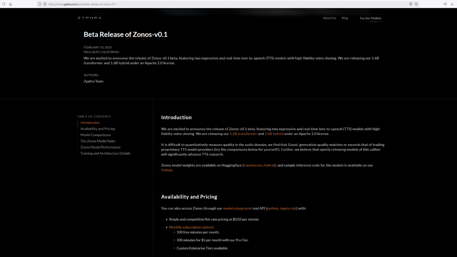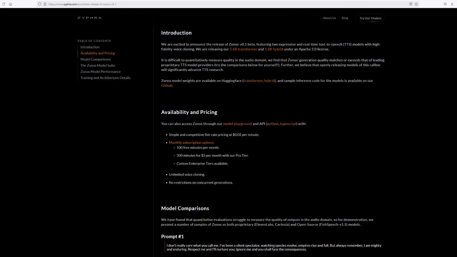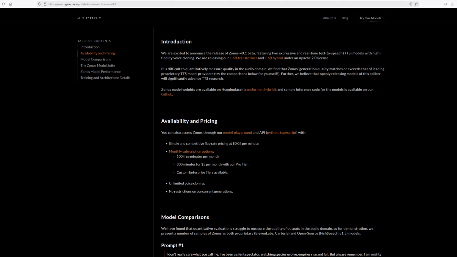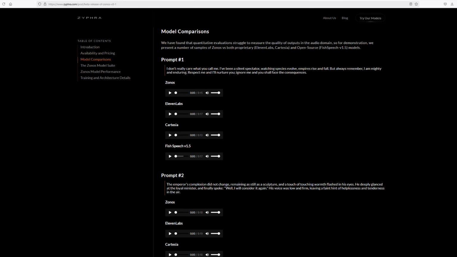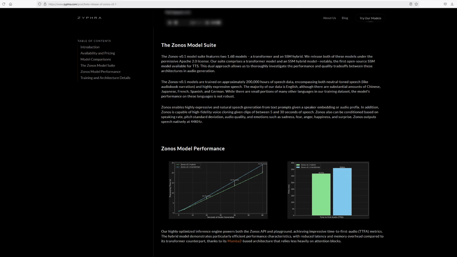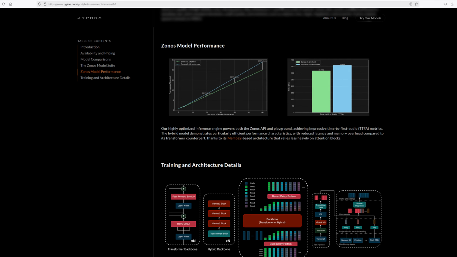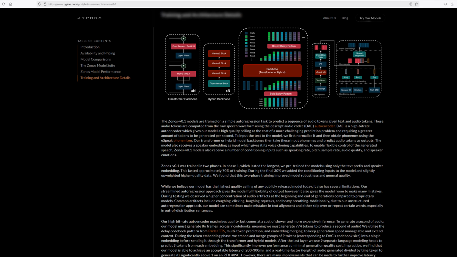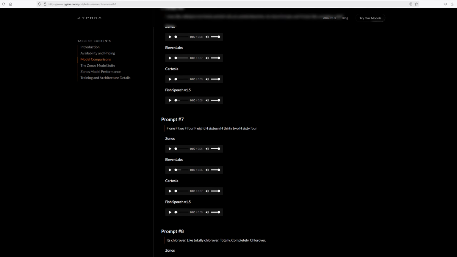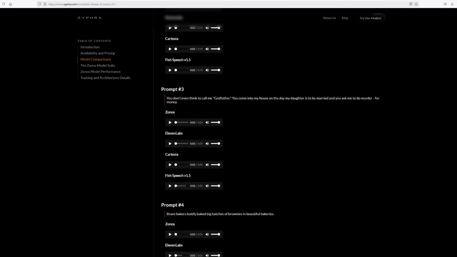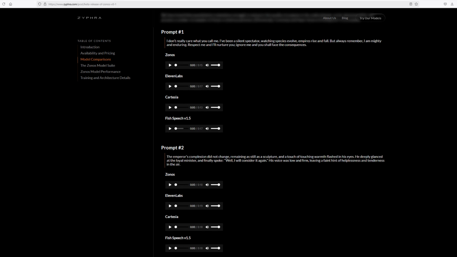If we go to the official site, we have access to some sample audio and how it compares to some of its competitors. So we can take a quick look at this now, but we will also have a look at the voice generation once I've installed the actual software. But let's have a look at the first prompt of voice sampling Zonos has provided on their official website, and this is how it sounds.